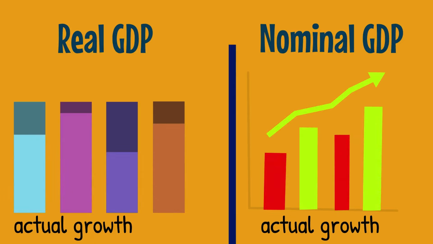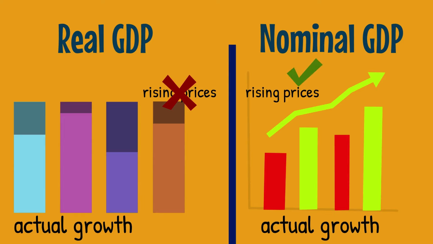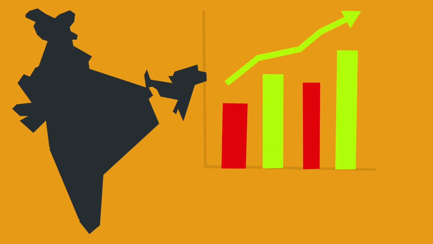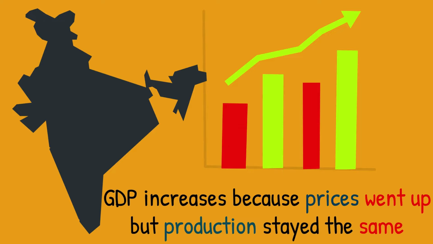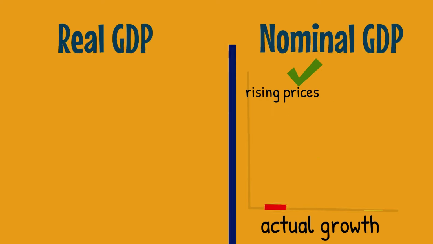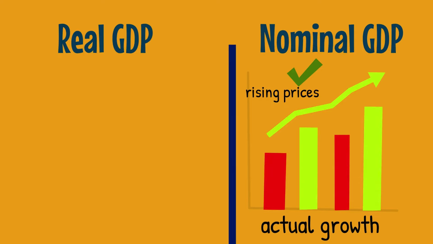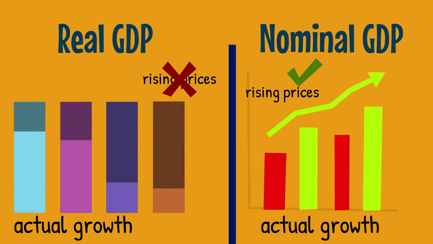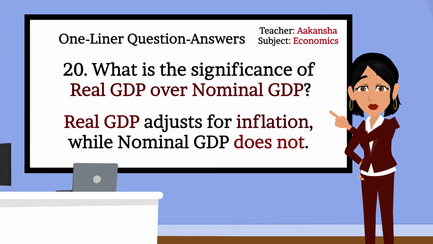Real GDP shows the actual growth by removing the effect of rising prices while nominal GDP does not. For example, if a country's GDP increases because prices went up but production stayed the same, nominal GDP will rise, but real GDP will show no real progress. Correct, Ansh. Let's move forward to next question.